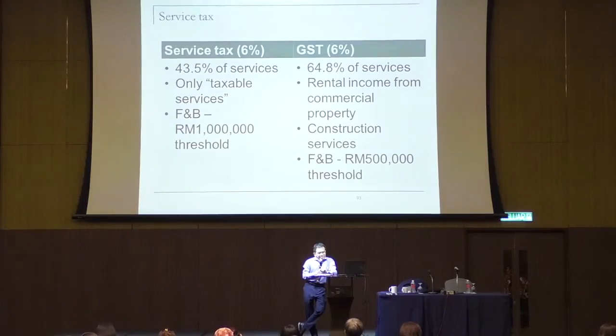Last time, rental income was also subject to service tax. Construction service is also subject to service tax. And for F&B, under GST the turnover threshold was 500,000. Now the turnover threshold has been increased to 1 million. So that is the big difference between GST and service tax.